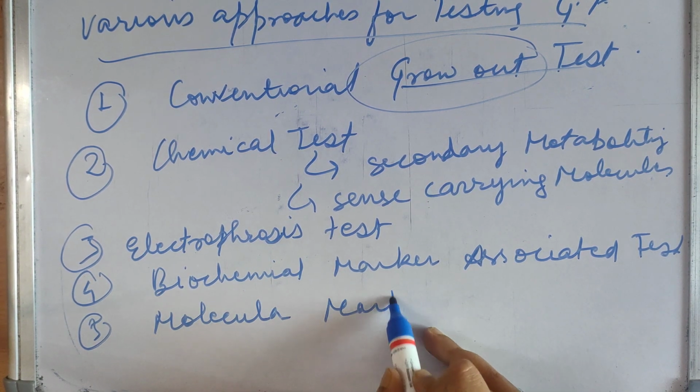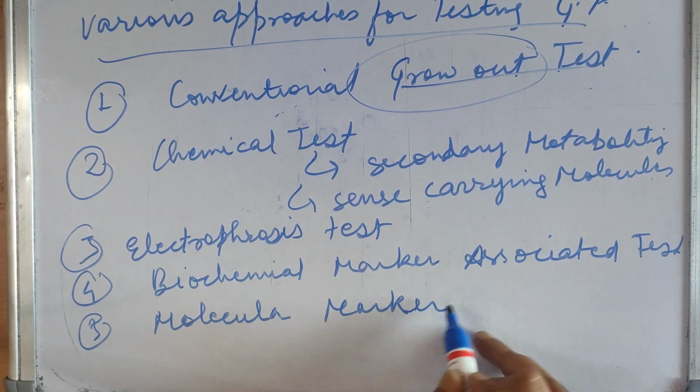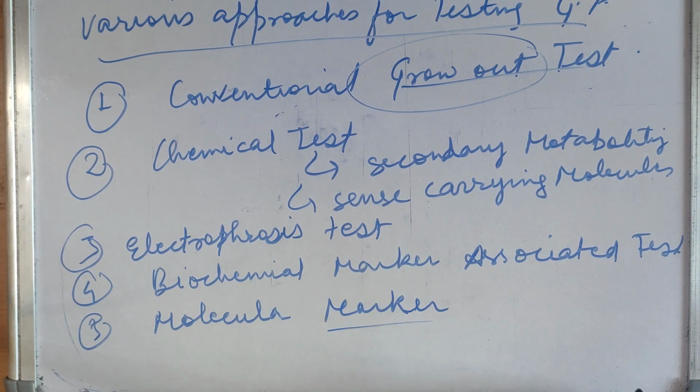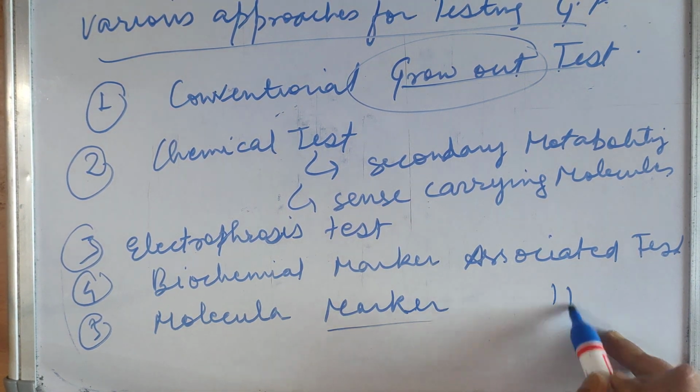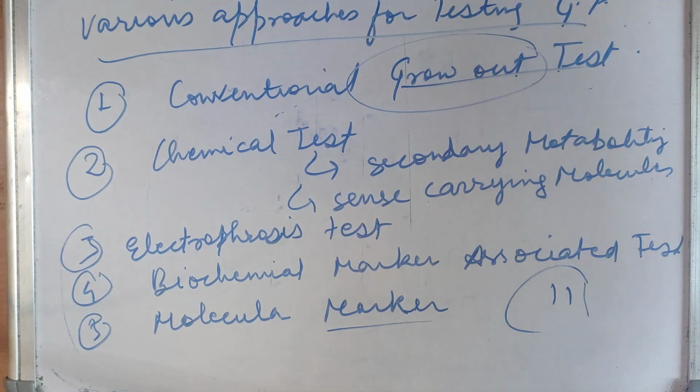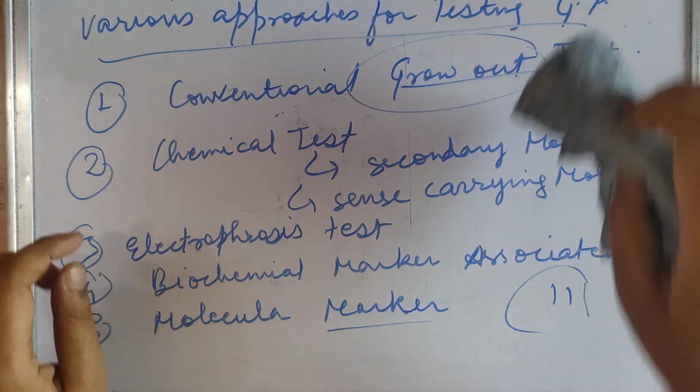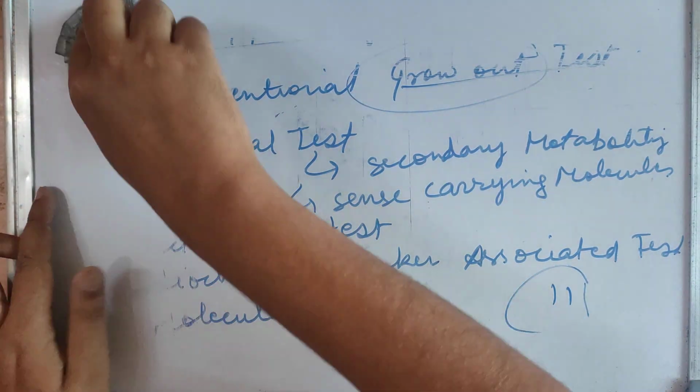I have discussed molecular markers and marker assisted technology in detail in the previous lectures, so you must see them. So that is all for today.